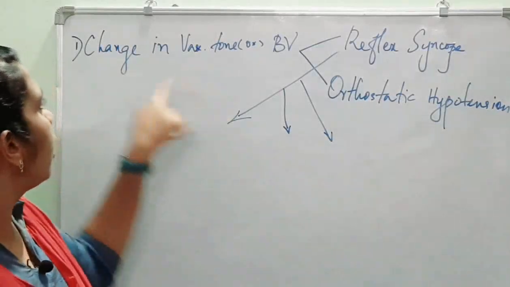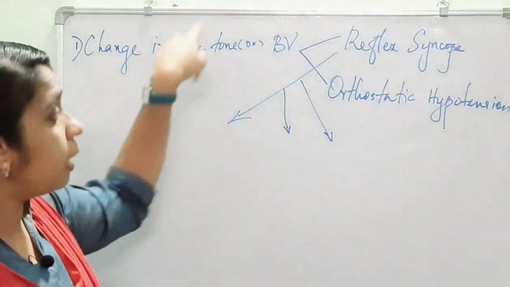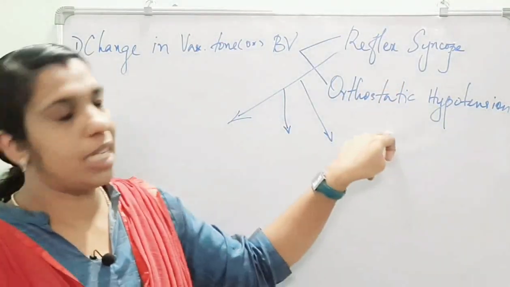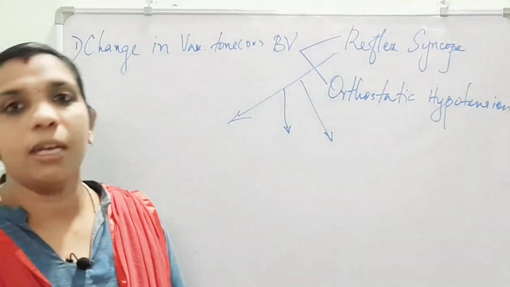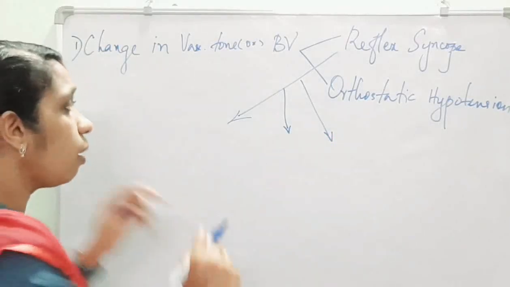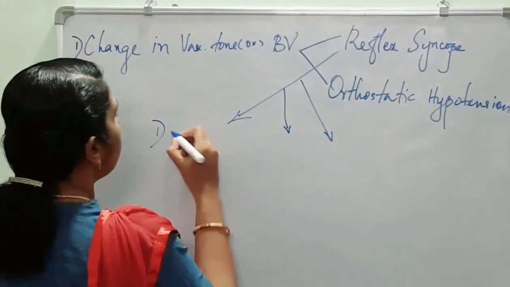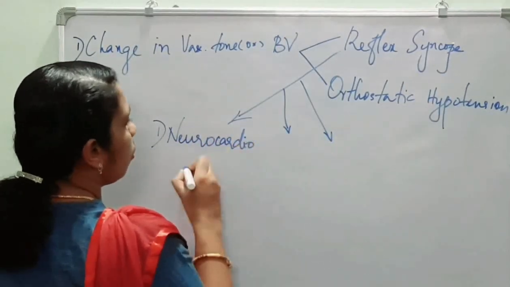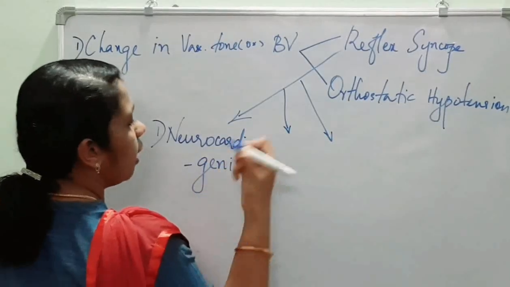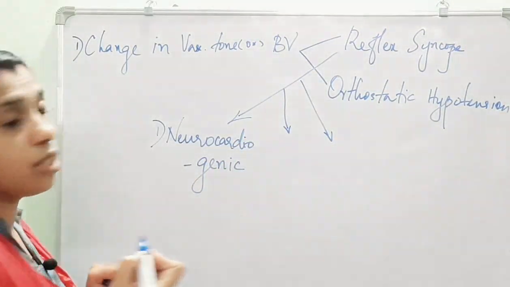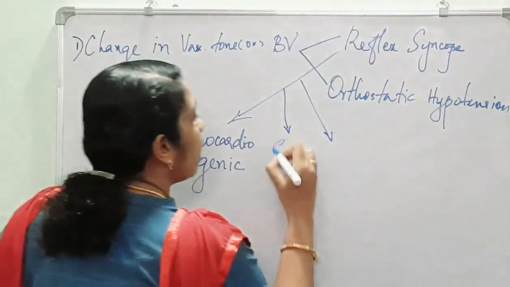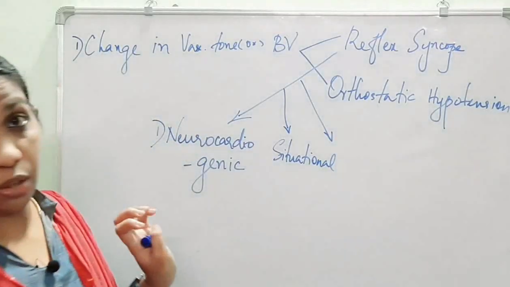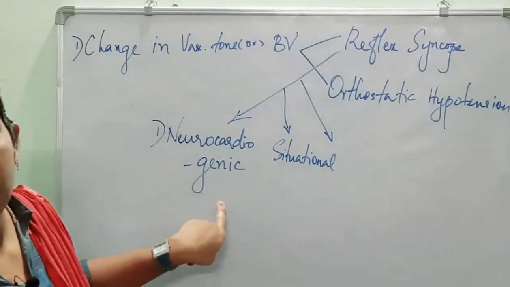So, the first cause, change in vascular tone or blood volume, is divided into two: reflex syncope and orthostatic hypotension. Again, the reflex syncope is divided into three. The first one is neurocardiogenic syncope.